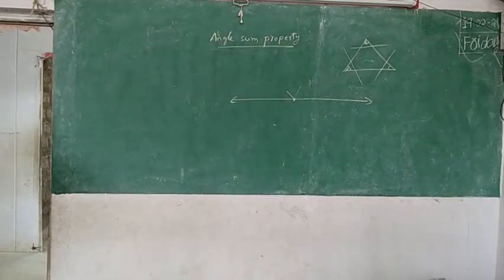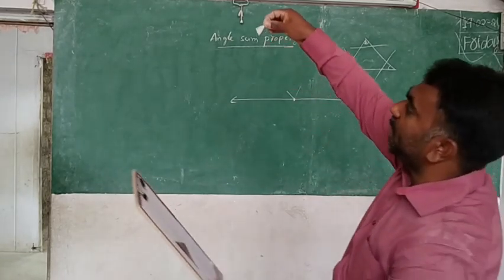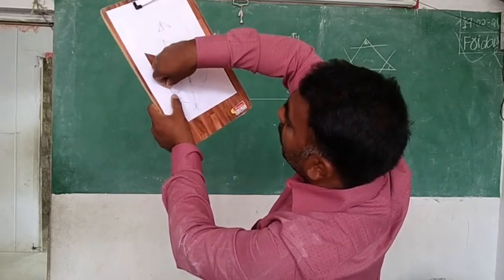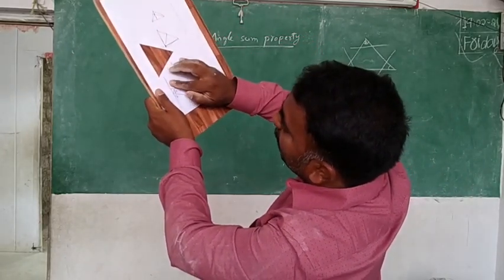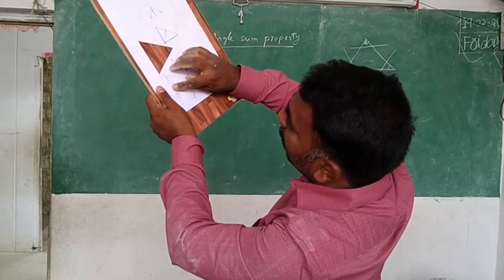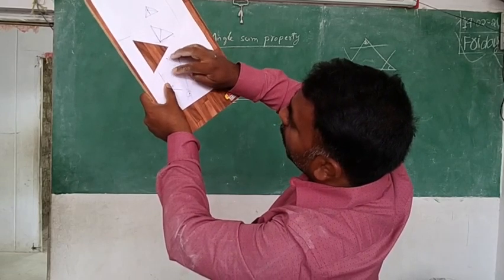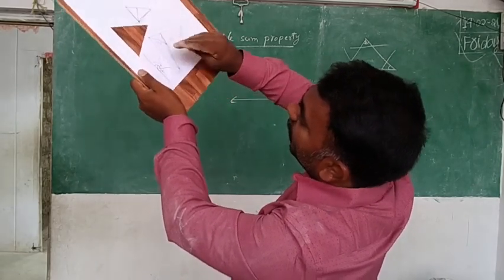Now finally angle C. So angle C also goes beside B, and this corner, just beside the B and the corner.